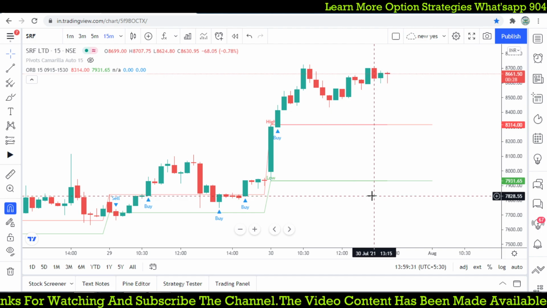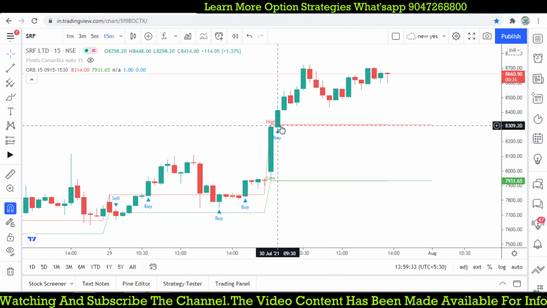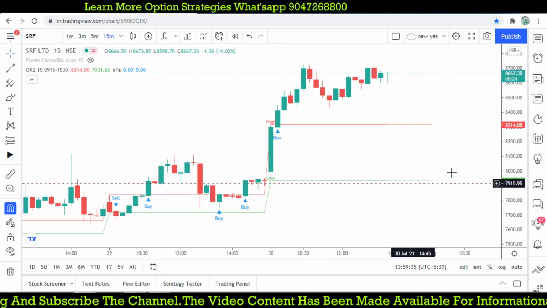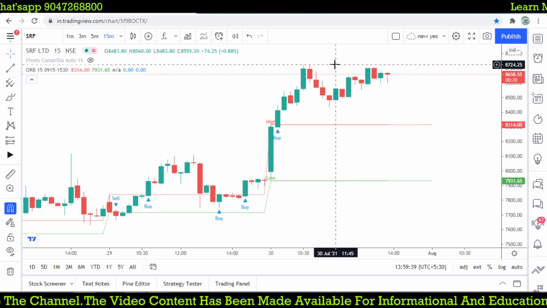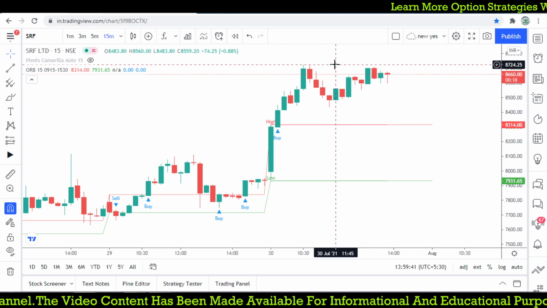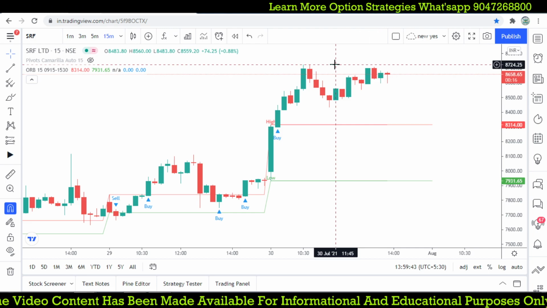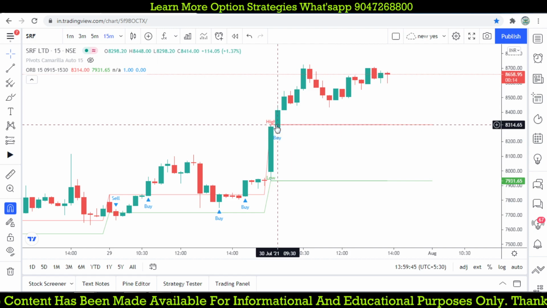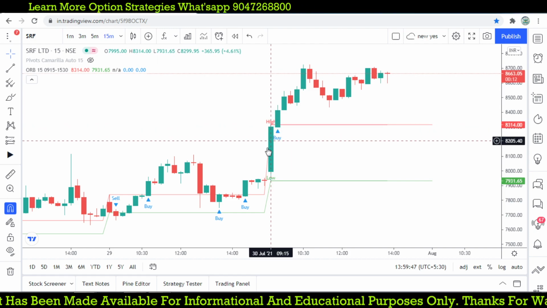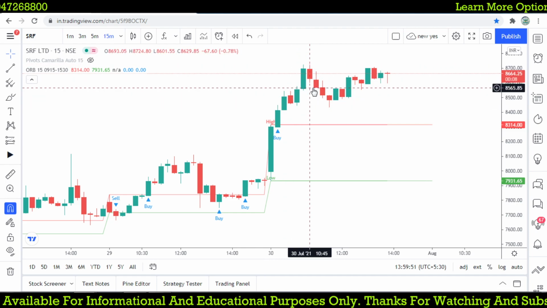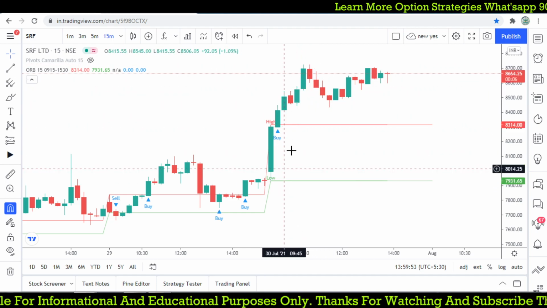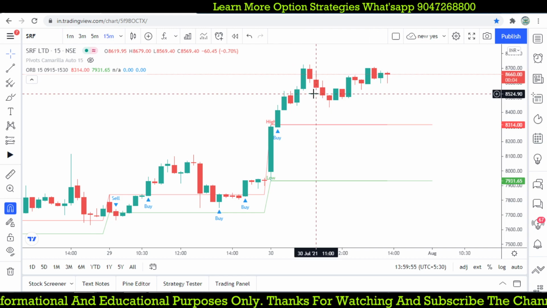When the market breaks above that ORB range, it gives you from 8314, and it moves a maximum of 8724, right? So from this particular point of 8314 it is moving near about 8724, almost 400 points. If you are taking the risk of 400, that is giving you a 1:1 risk-reward ratio.